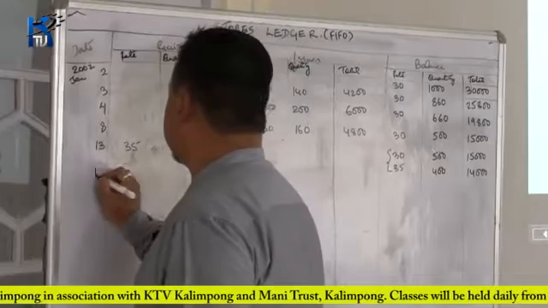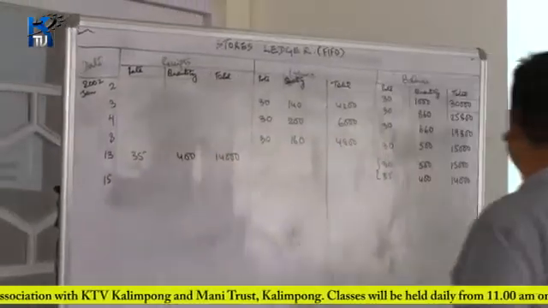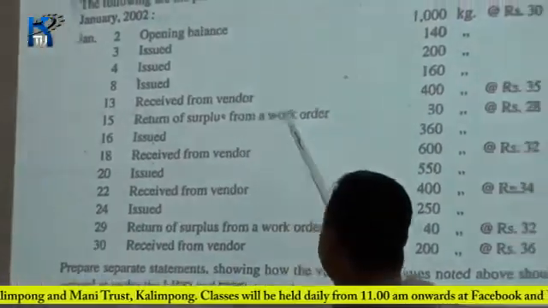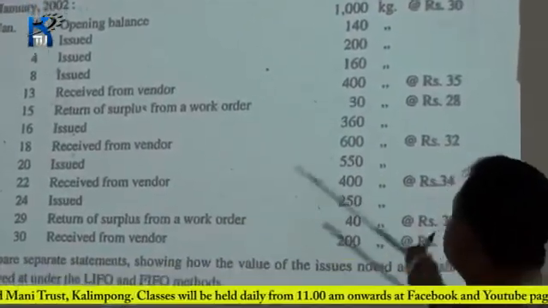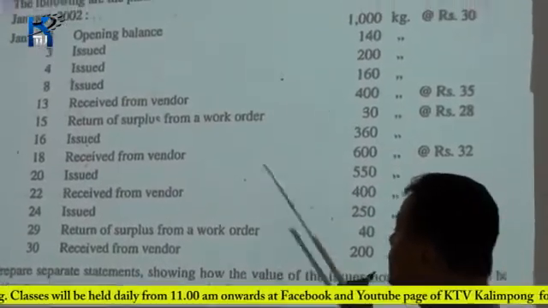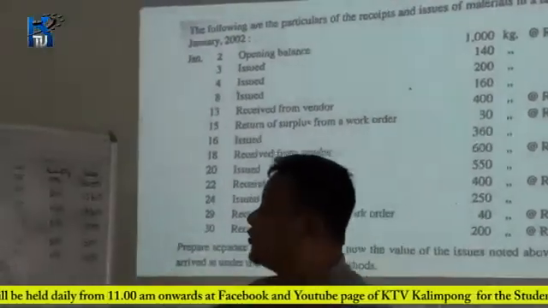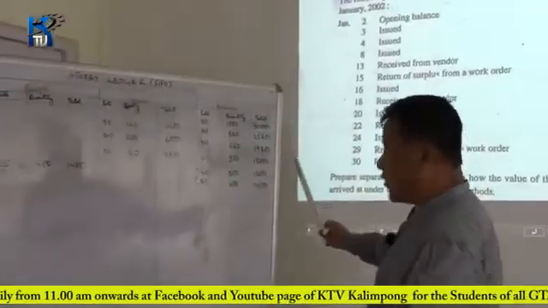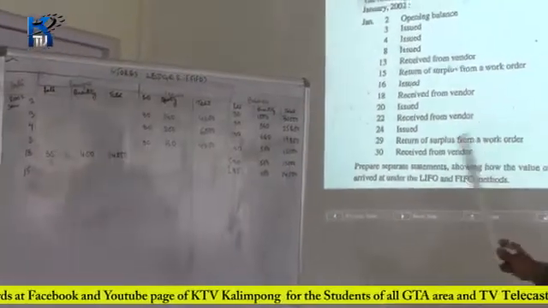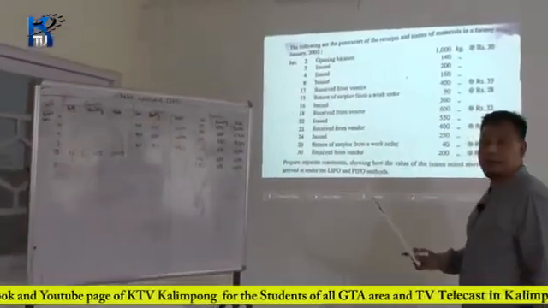On 15th, return of surplus from a work order, 30 kg of rupees 28 each. That means sometimes out of the issues made by the stores department to the jobs, some jobs may return some of the materials to the stores again.